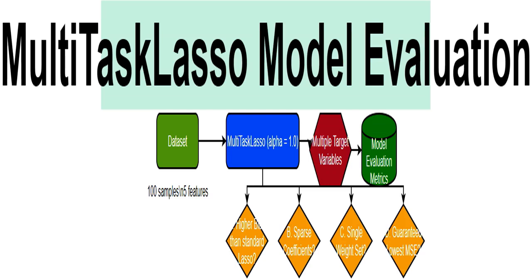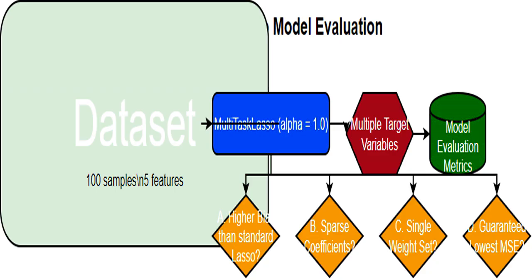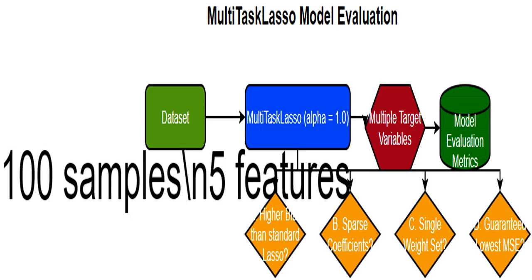I'm evaluating a MultiTaskLasso model. This model is designed to handle regression problems with multiple target variables simultaneously. I'm working with a dataset containing 100 samples and 5 features. Each sample has measurements for 5 different characteristics, and we are predicting multiple outcome variables. My dataset's size: 100 samples and 5 features.